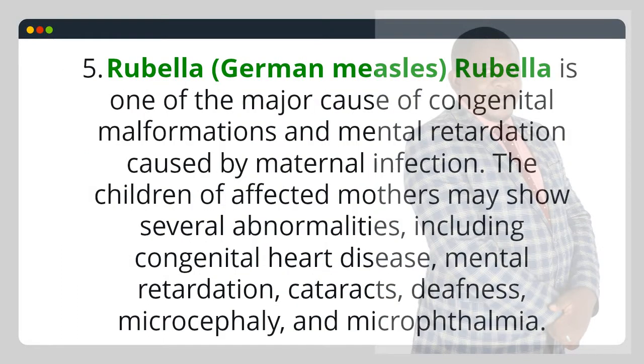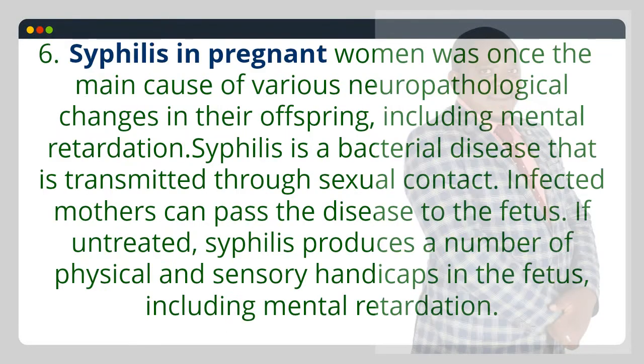5. Rubella, German measles. Rubella is one of the major causes of congenital malformations and mental retardation caused by maternal infection. The children of affected mothers may show several abnormalities, including congenital heart disease, mental retardation, cataracts, deafness, microcephaly, and microphthalmia.